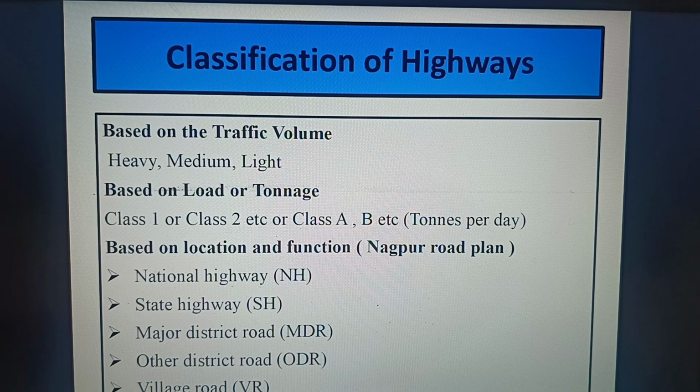Based on the location and function, as per Nagpur Road Plan, which is nothing but the 20-year road development plan in India, there are 5 major classifications: National Highway, shortly called NH, State Highway, SH, Major District Roads, MDR, Other District Roads, ODR, and Village Roads, VR.